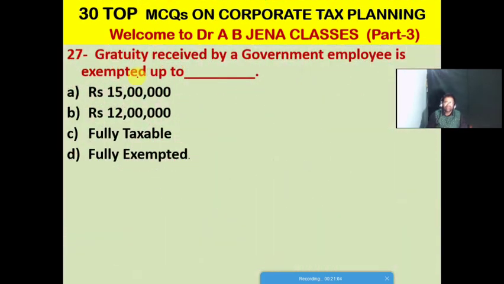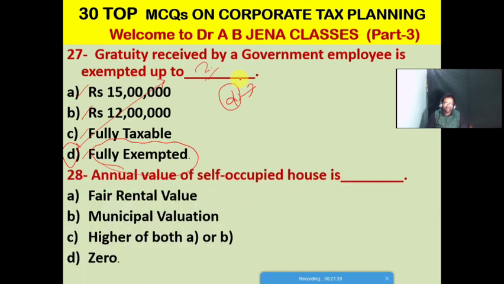So next MCQ. Gratuity receipts by a government employee is exempted up to what amount? A. Rupees 15 lakhs. B. Rupees 12 lakhs. C. It's fully taxable. D. It is fully exempted. Friends, D is the right option for this MCQ. Whatever the gratuity received by a government employee is fully exempted as per the Income Tax Act 1961. So here D is the right option.